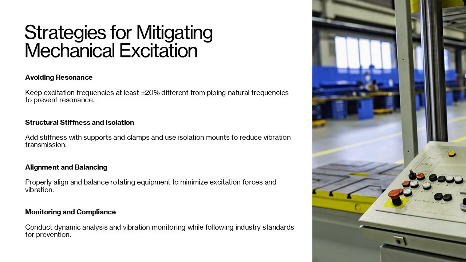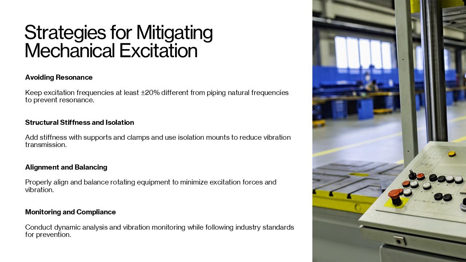Preventing vibration issues caused by mechanical excitation requires a combination of design, operational, and maintenance strategies. Key measures include avoiding resonance by ensuring excitation frequencies are at least plus or minus 20% away from piping natural frequencies, adding stiffness through supports and clamps, and using pulsation dampeners for reciprocating machines. Isolation mounts can decouple machinery from piping, reducing transmitted vibration. Proper alignment and balancing of rotating equipment minimize excitation forces.